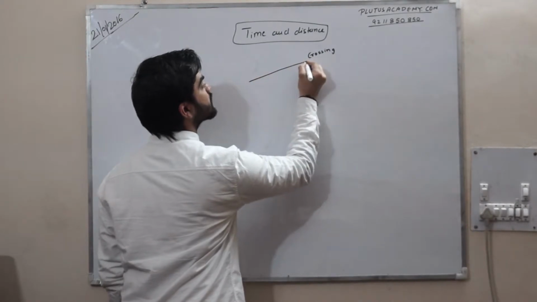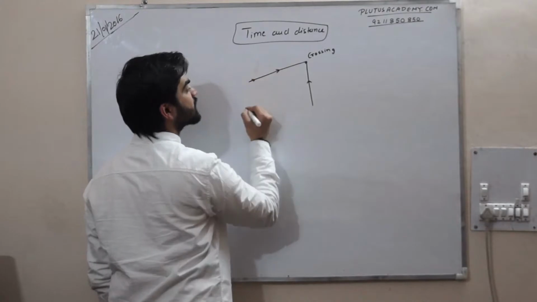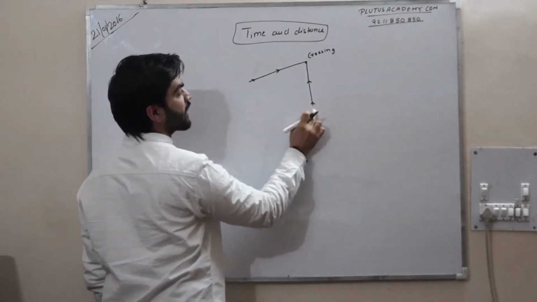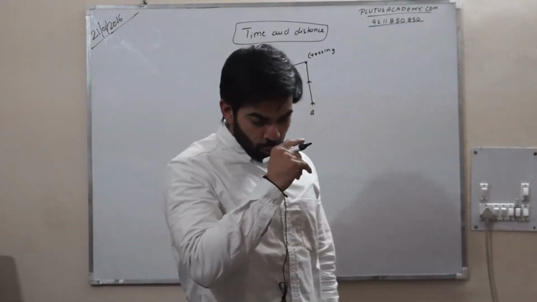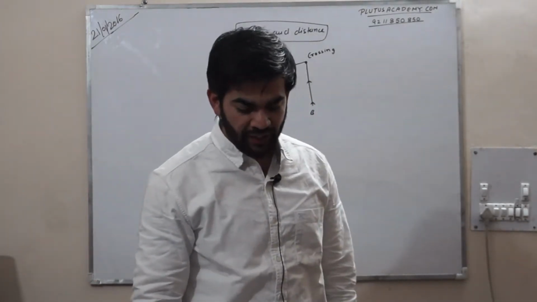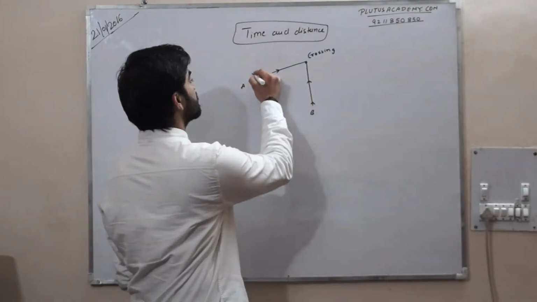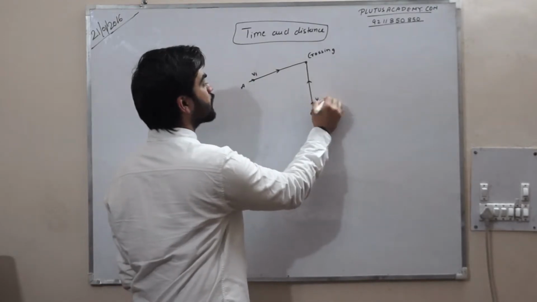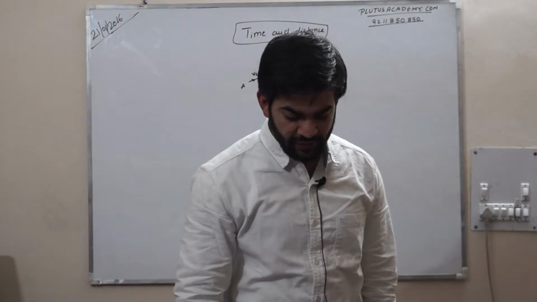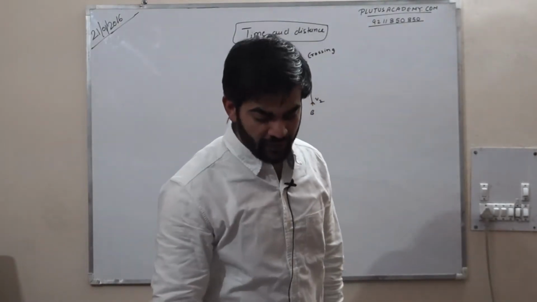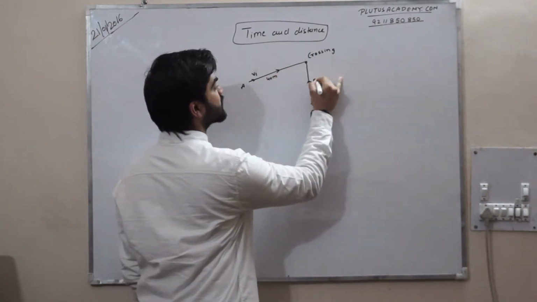First train is this. Second train is this. First train coming in this line. Second train comes from this line. This is point A. This is point B. What he is saying? Two buses are moving with speed V1 V2 toward a crossing along two roads. It means speed for this train V1, speed for this train V2. If their distances from the crossing be 40 meter and 50 meter, it means this distance is 40 meter and this distance is 50 meter.